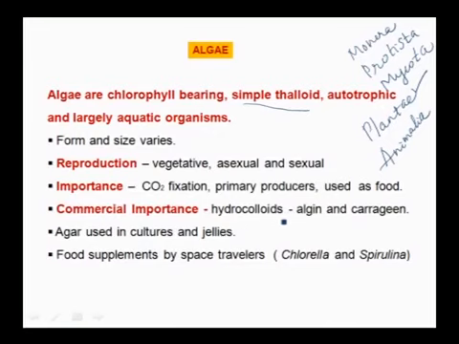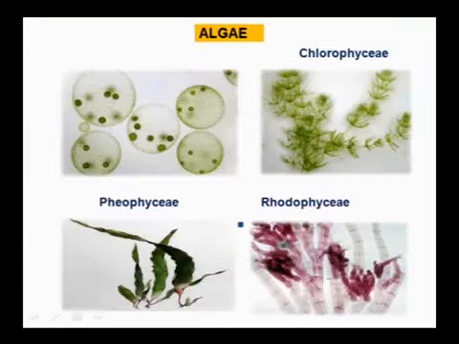They are hydrocolloids and they are commercially used, and the hydrocolloids are in the form of algin and carrageen. And agar is used in laboratories, in tissue culture laboratories and microbiology laboratories. For culturing they use this agar, and also in ice cream and jellies. Food supplements for space travelers means chlorella and spirulina, they are very rich in protein. That's why these are used as food supplements.